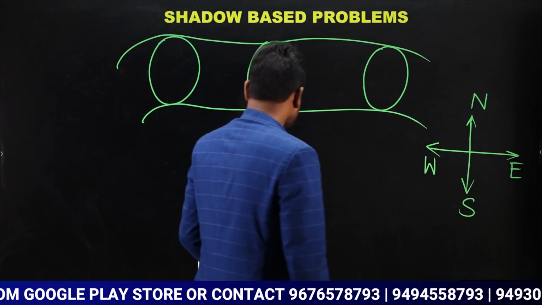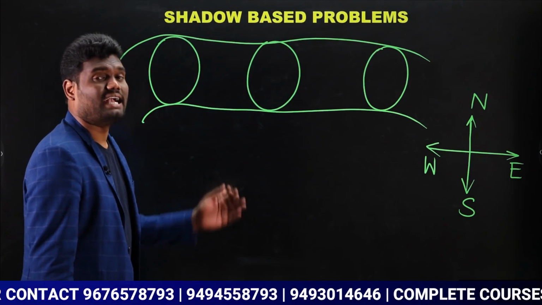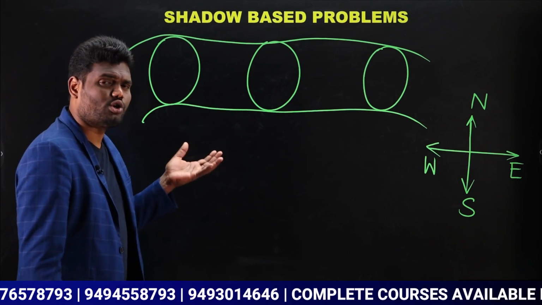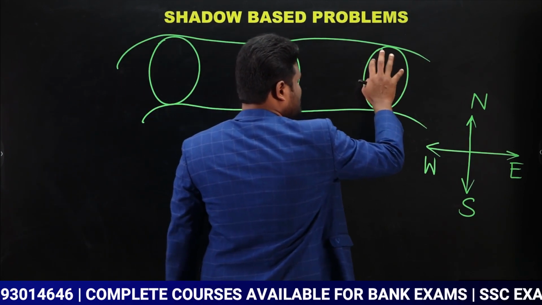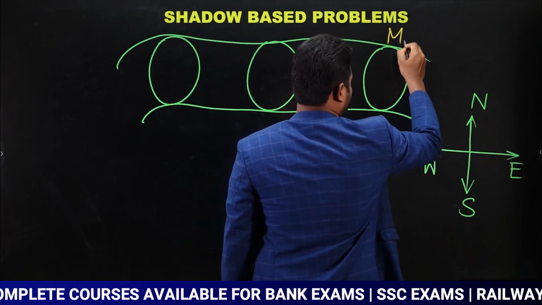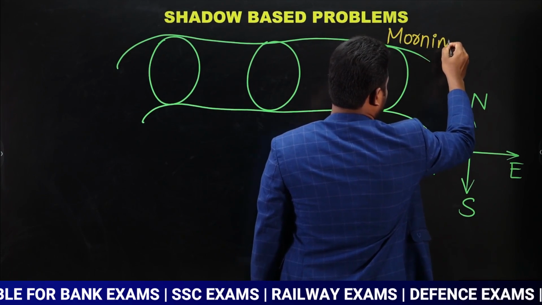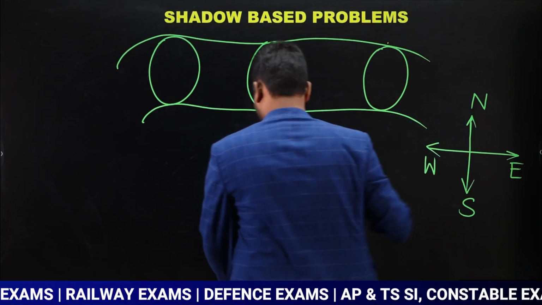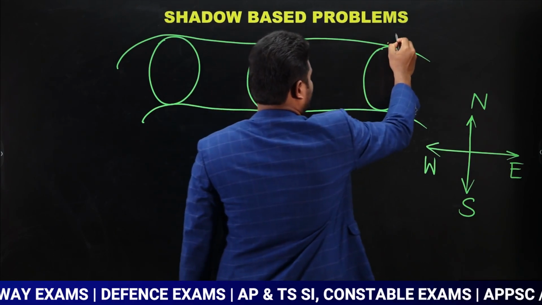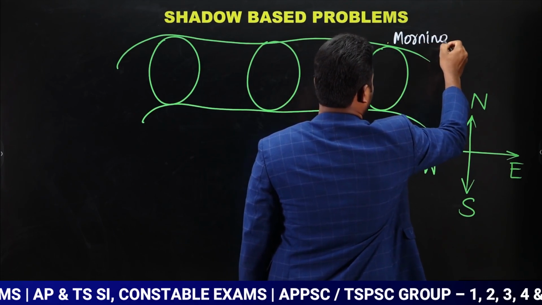Now observe here. The sun rises in the east and sets in the west. Yes or no? Everyone knows that. So the sun rises in the east, and this is the morning time.